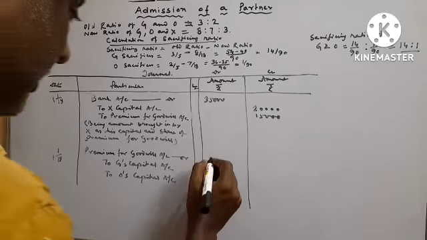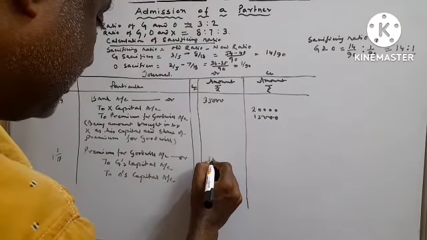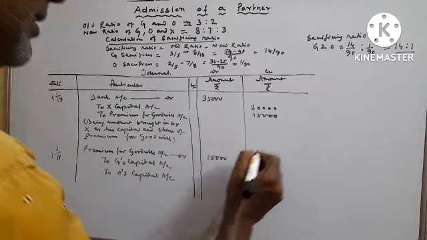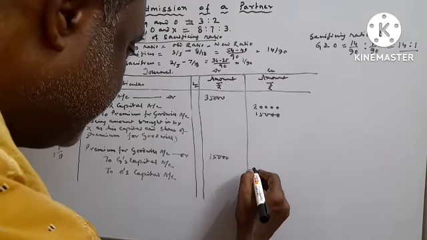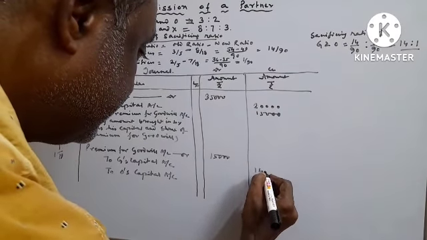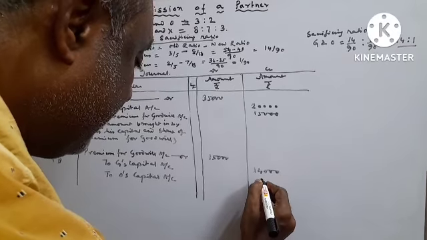Now premium for goodwill is how much? Premium for goodwill is given 15,000. It will be distributed in what ratio? 14:1 means 14,000 and 1,000.